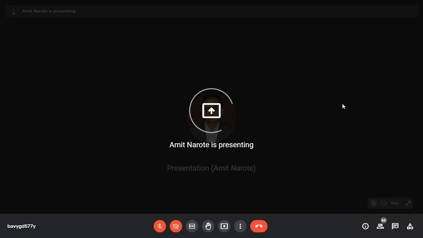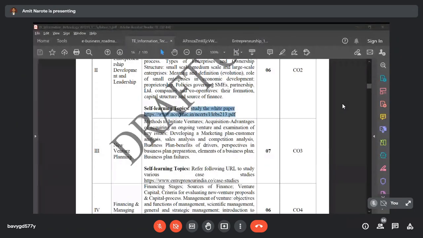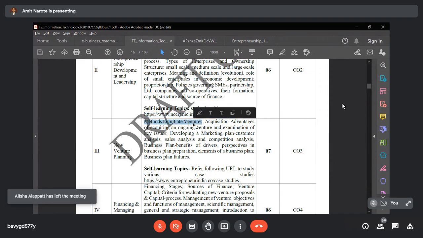So module number three is new venture planning, from where we are taking the revenue or from where we are taking the money. That is the name of the module: new venture planning. So here, what are the methods to initiate a venture, from where we are executing the venture or taking the money? Before going ahead, let me explain what you mean by venture.